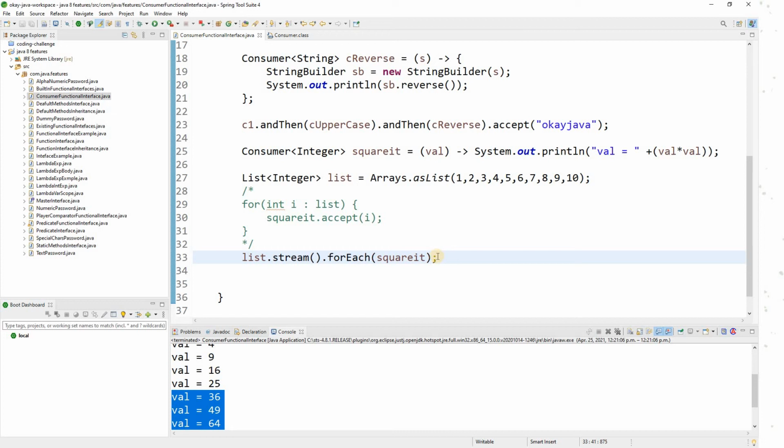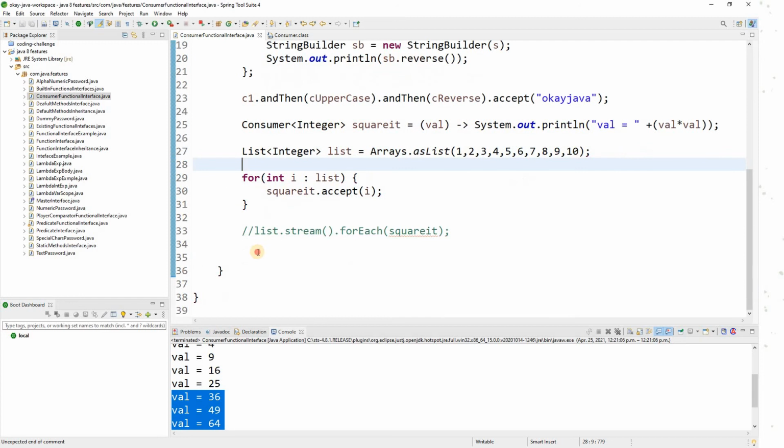So basically, what I'm trying to say here is, when you are working with Java Stream API, you will be using most of the built-in functional interfaces, like we have seen Predicate, Function, Consumer, Supplier, and all those. But we'll talk about each one in the coming videos. So let me just comment out this particular portion.